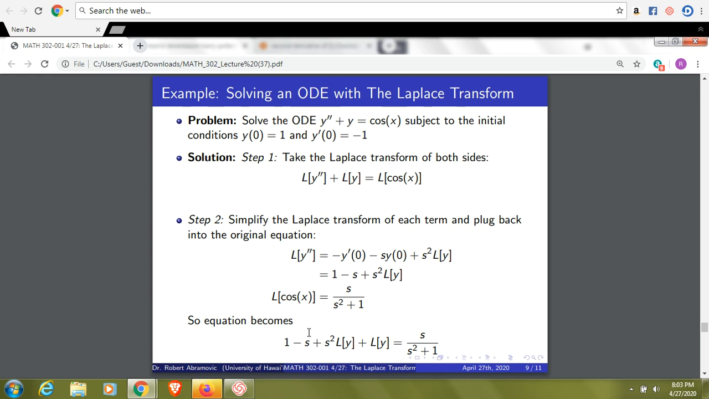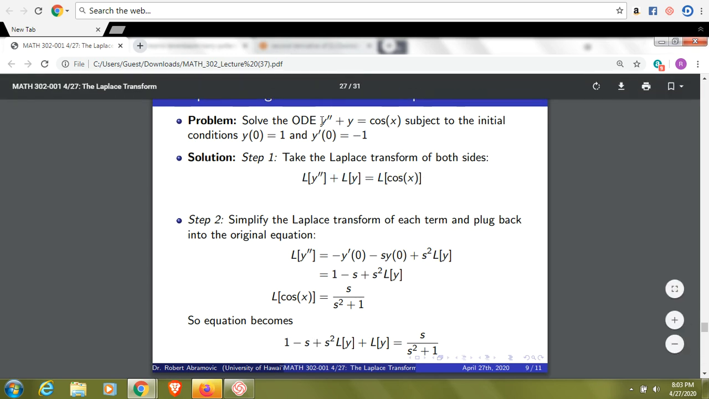Look, no derivatives. That's the amazing property of Laplace transforms. You can just apply them to a linear ODE. Now, this only works for a linear ODE. It will not work for a nonlinear ODE. But for a linear ODE, you can apply it to both sides.